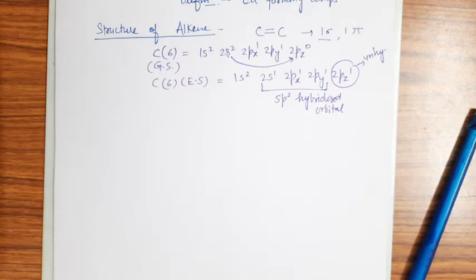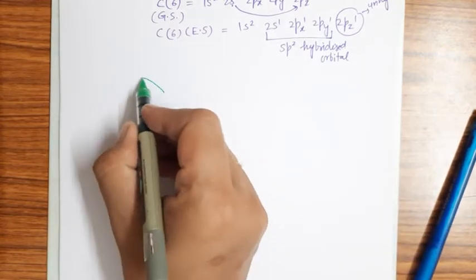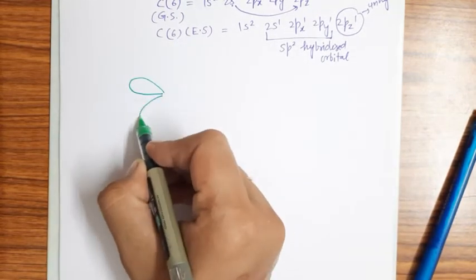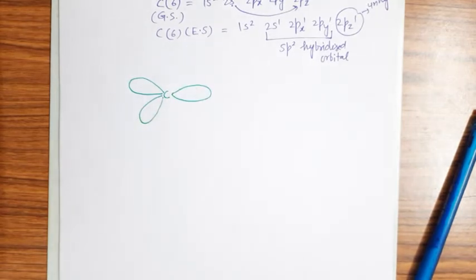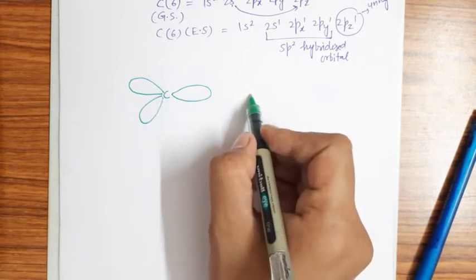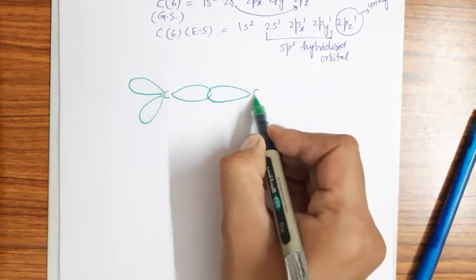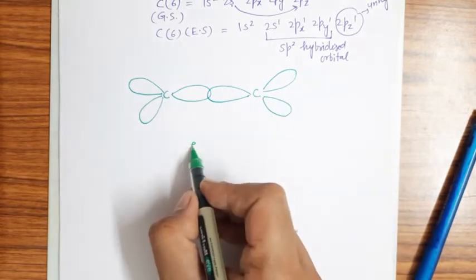Let's see. Because of the sp2 hybridization, the shape of the sp2 hybridized carbon orbitals is trigonal planar, right? This is for one carbon. For the other carbon, I am taking the case of ethene. This is the ethene molecule.